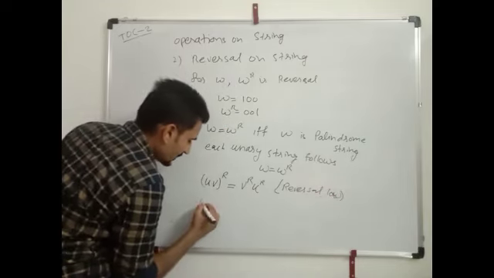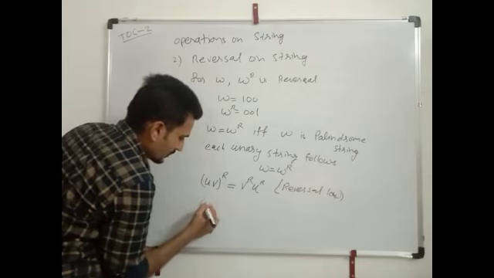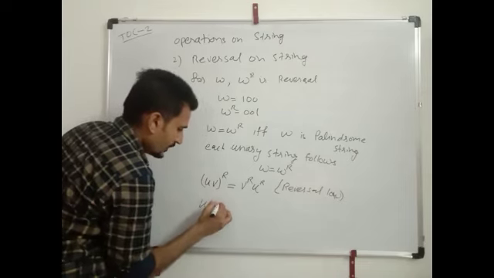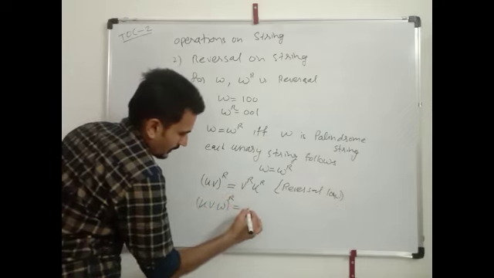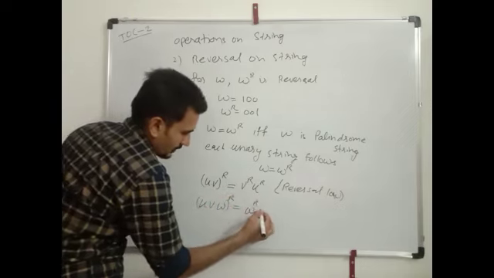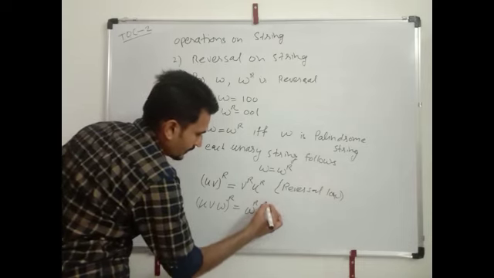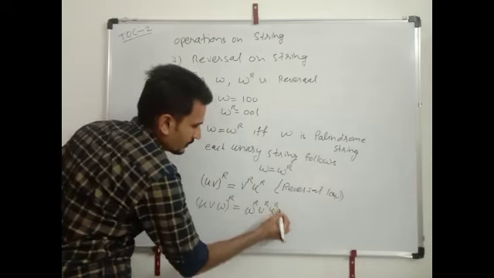For three variables u v w, the reverse we can write like this: w reverse, v reverse, u reverse.